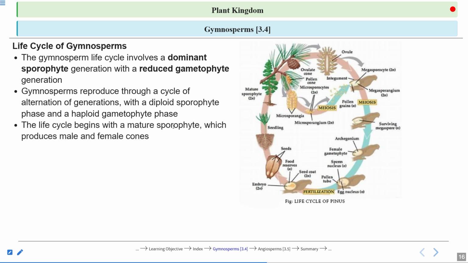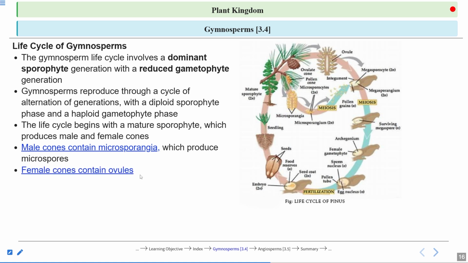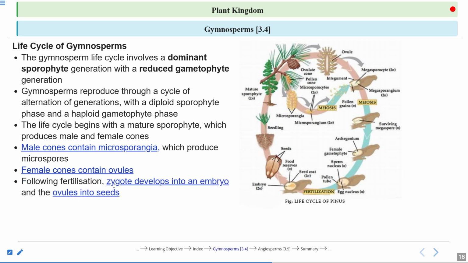The life cycle begins with the mature sporophyte, which produces the male and female cone. This we have already discussed, male cone and female cone, right? The male cone contains the microsporangia, which produce the microspores. And what does the female cone bear? Female cones contain ovules. And following fertilization, the zygote develops into an embryo and the ovule turns to